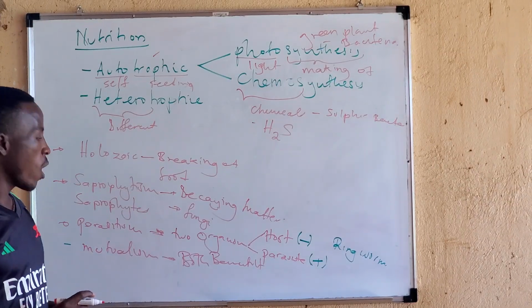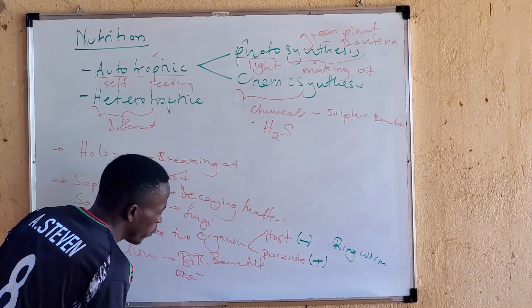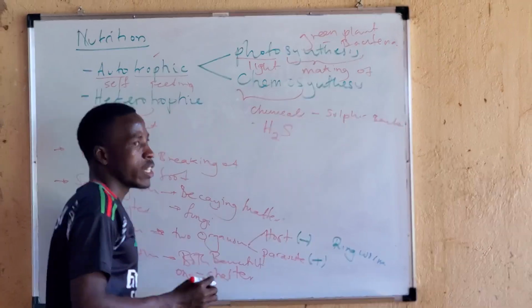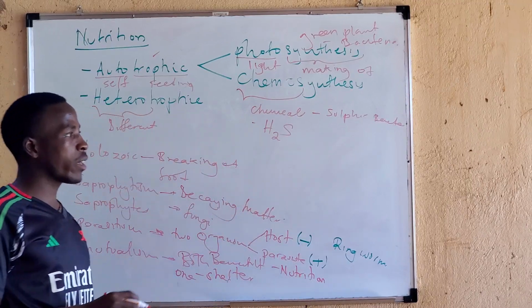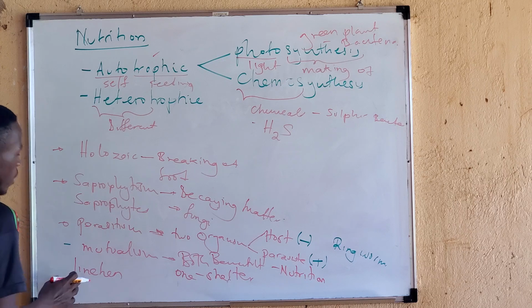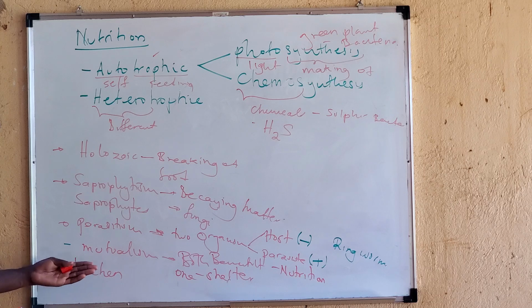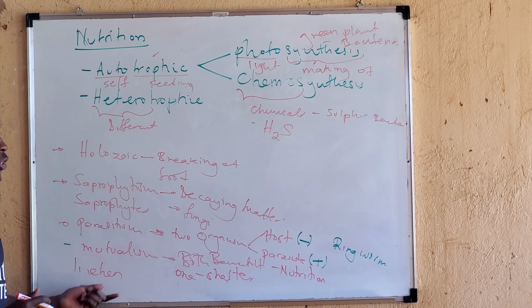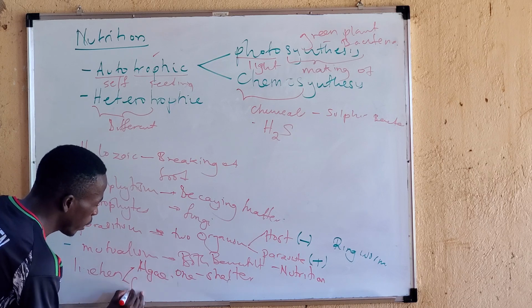However, one is benefiting in terms of shelter, and another one is benefiting in terms of nutrition. A very good example I can give you is a lichen. A lichen is an example of the mutualists, those under mutualism. A lichen is a combination of algae and fungi.